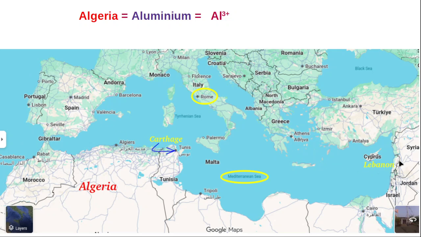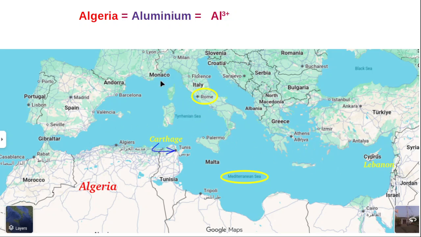The reason is a special tree was growing in Lebanon at that time. The special tree is cedar. Cedar provides very high quality wood. With that wood, the Lebanese or Phoenicians were able to build very strong ships. Using those strong ships, those Phoenicians traveled to various parts of the Mediterranean Sea.